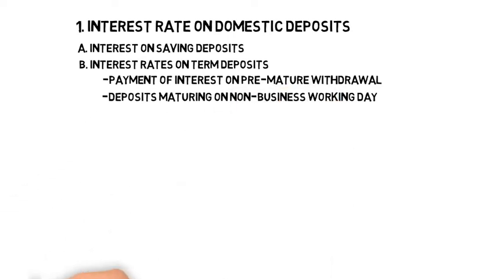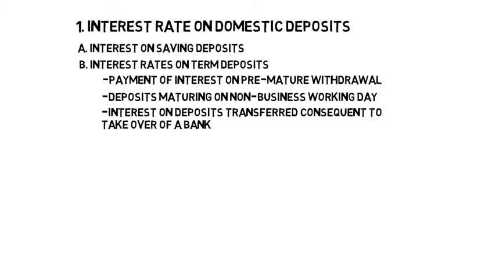Deposits maturing on non-business working day. A. If a term deposit is maturing for payment on a non-business working day, banks shall pay interest at the originally contracted rate on the original principal deposit amount for the non-business working days, that is intervening between the date of the maturity of the specified term of the deposit and the date of payment of the proceeds of the deposit on the succeeding working day. B. In case of reinvestment deposits and recurring deposits, banks shall pay interest for the intervening non-business working day on the maturity value.